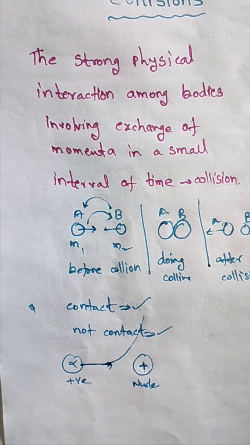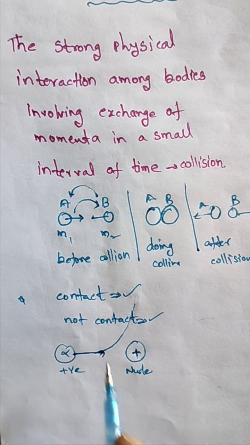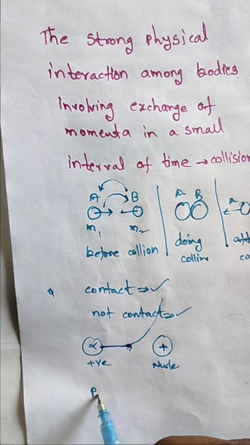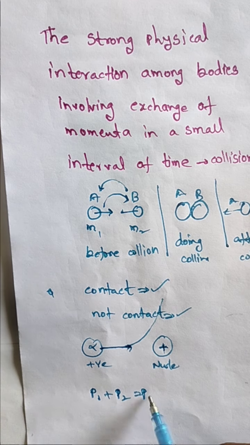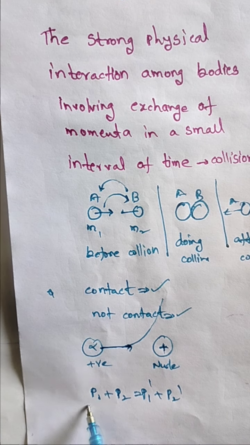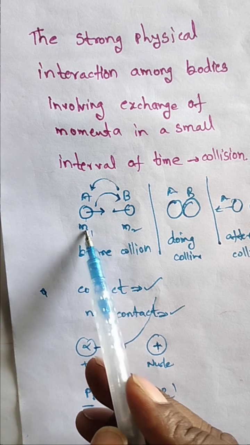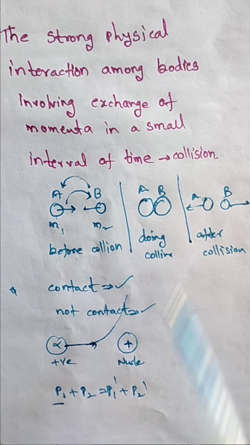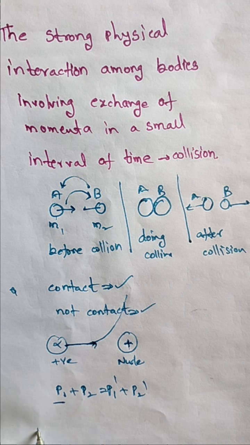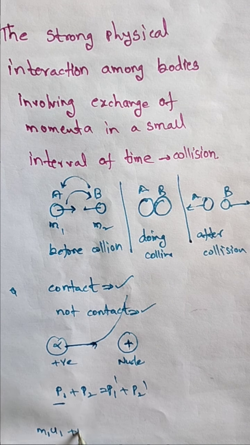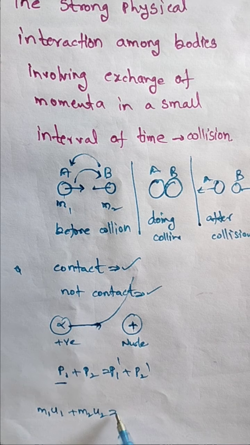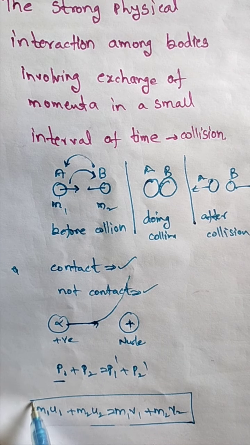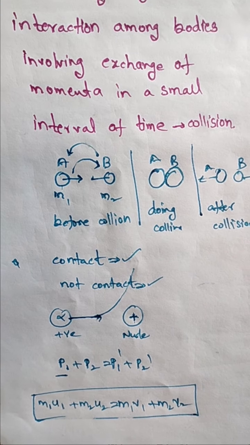So here, in this one, the momentum before and after will be constant. That is P1 plus P2 is equal to P1 dash plus P2 dash. P1 means the momentum of object A, P2 means the momentum of object B before collision, and after collision P1 dash plus P2 dash. So that is m1 u1 plus m2 u2 is equal to m1 v1 plus m2 v2. I will explain it briefly in one dimensional collisions. So this is called collision.